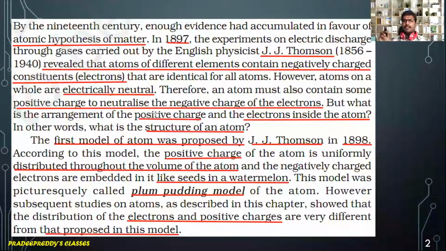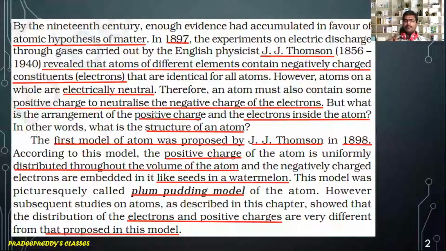And in 1898, J.J. Thomson introduced the plum pudding model, and in his model he proposed that the positive charge and negative charge are distributed within an atom such that the positively charged particles are distributed uniformly, and the negatively charged particles, called electrons, are embedded as if they were seeds in a watermelon.